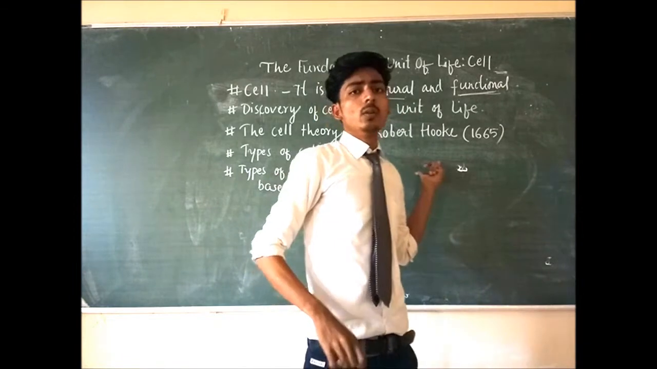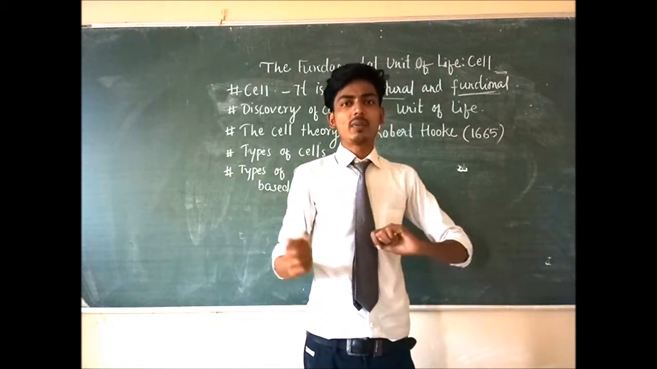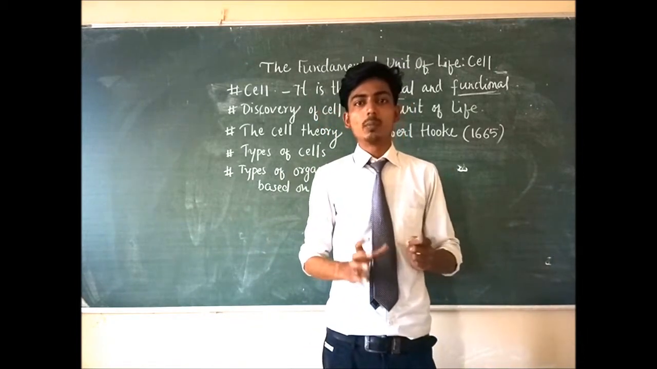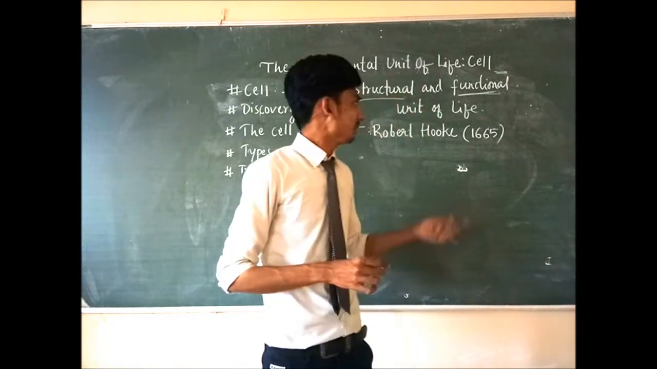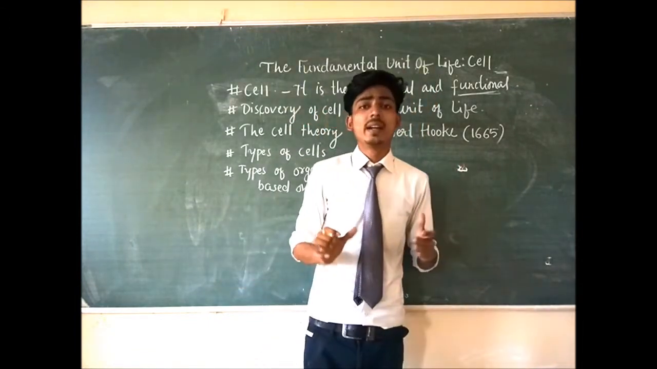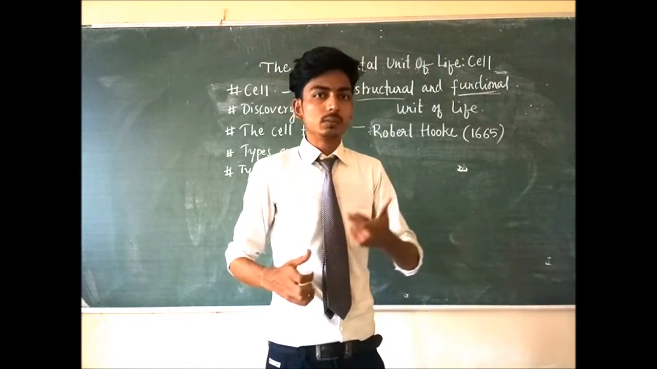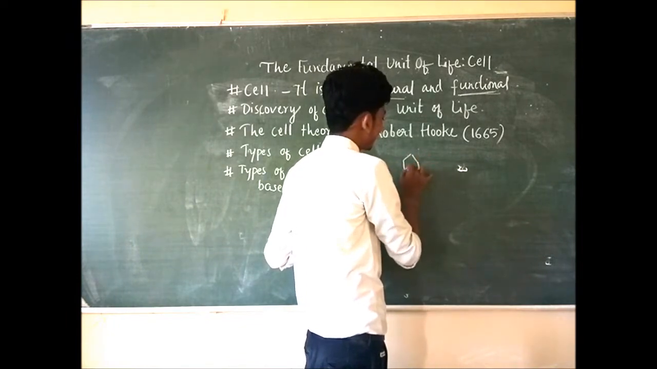So what did he do? He took a cork. Cork is wood, or we can say the bark of a tree. He took a cork and a compound microscope. When he observed it through that microscope, he found that there were some dead cells. When he observed that cork, he found that it looked like a honeybee-like structure.